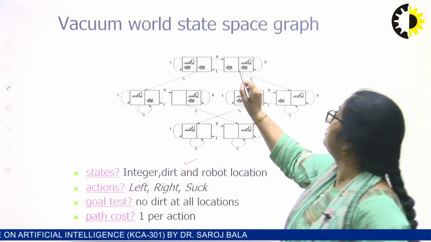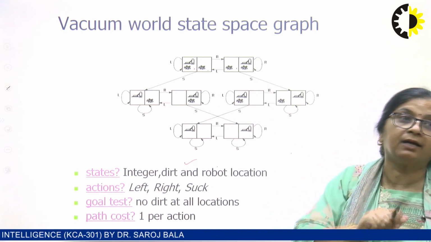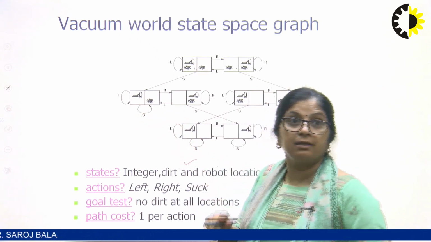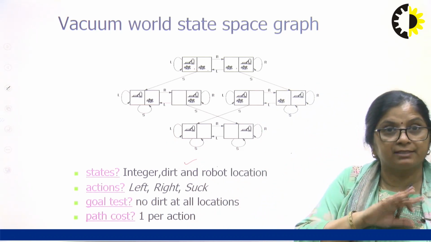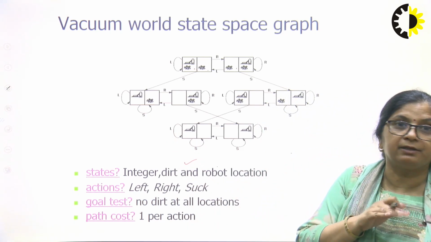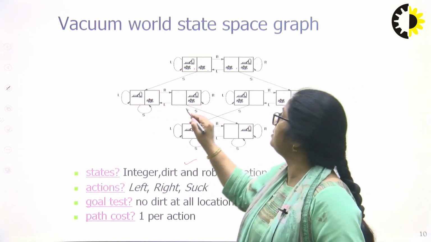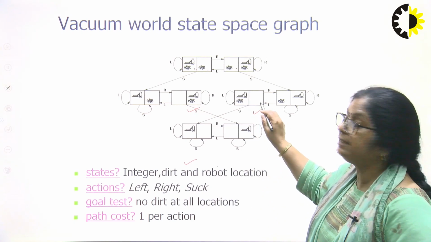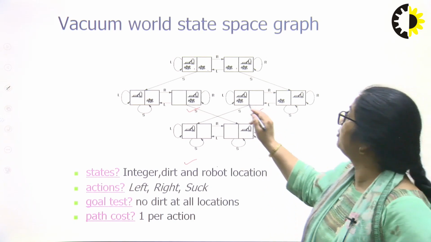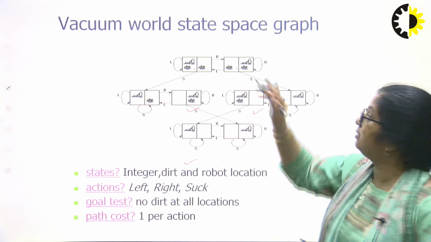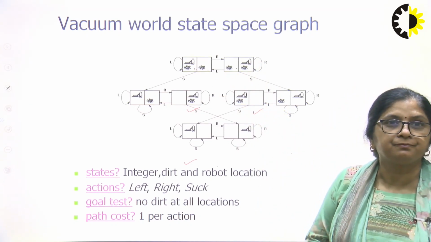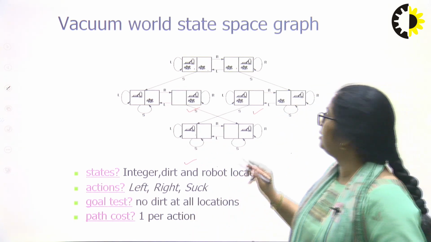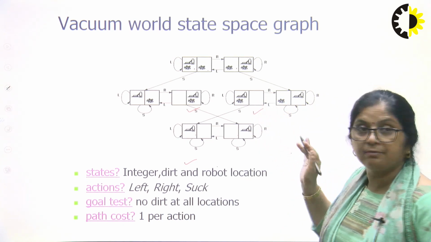Here the vacuum cleaner is in the second tile and both are dusty. Here the vacuum cleaner is in the left tile, the first tile, and that is not dirty, that is another state. This is another state. This is another state. What is there? The right tile is clean, and the vacuum cleaner and dust are both in it. So these are the possible combinations. Here both the tiles are clean and it is in the left location. Here both the sides. So these are the possible combinations.